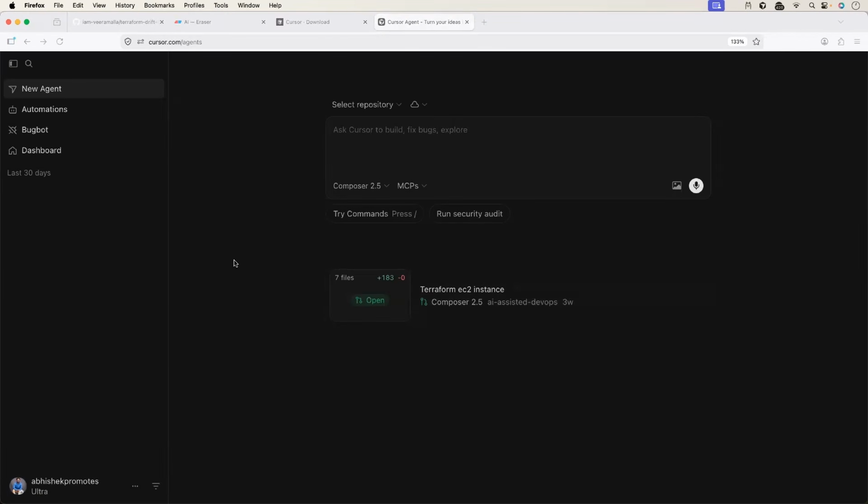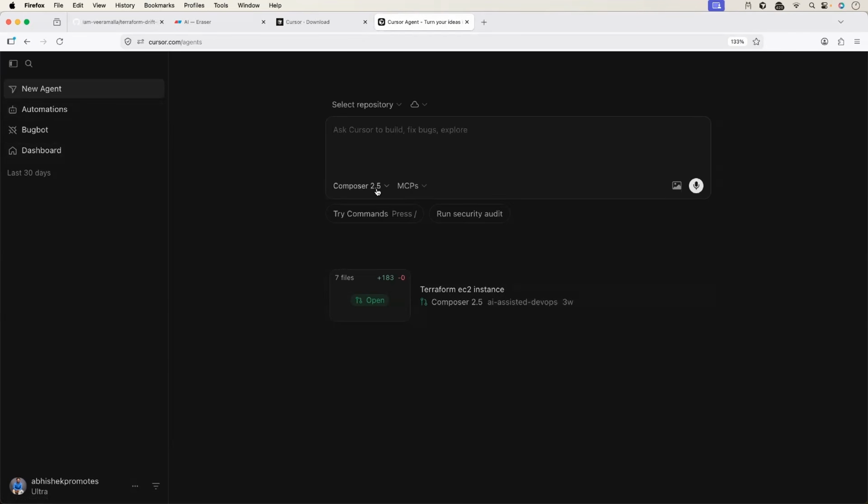It's very easy. Just head to cursor.com/agents or use the link in the description. That will get you to this page. Once you're here, create an account. And once you create an account, you can start with creating a new agent. As we learned, you can create multiple agents and you can run multiple agents in parallel as well.